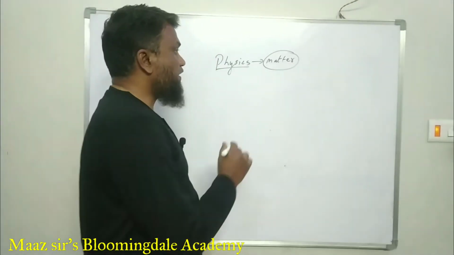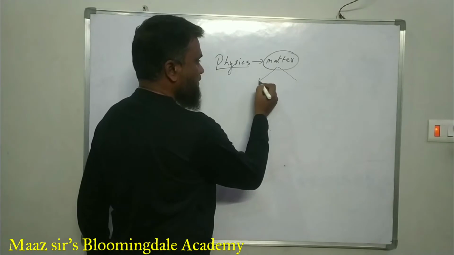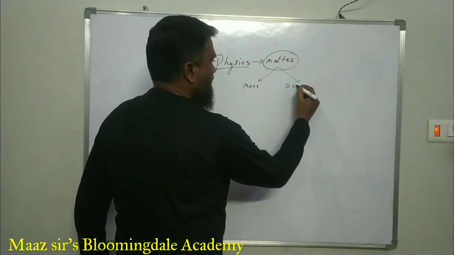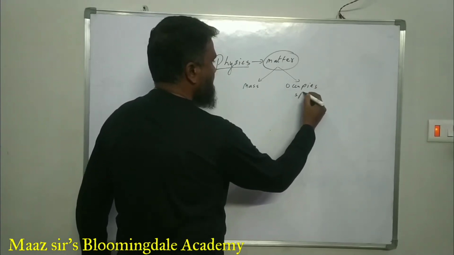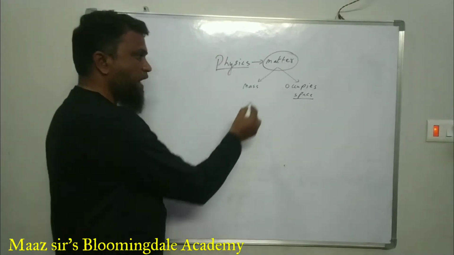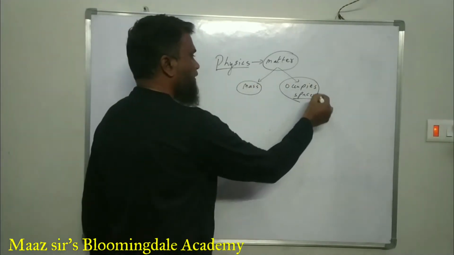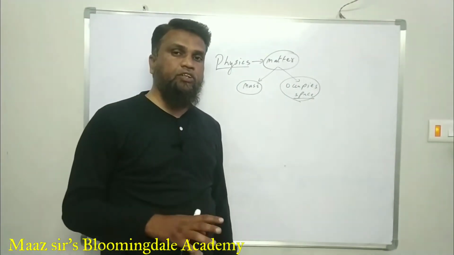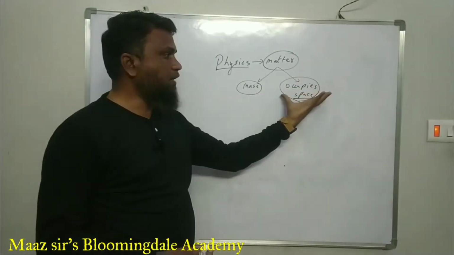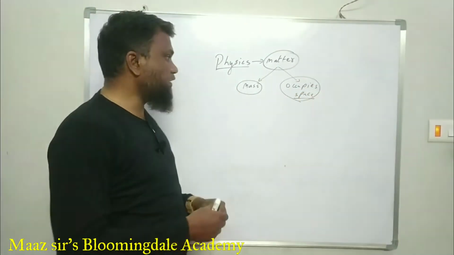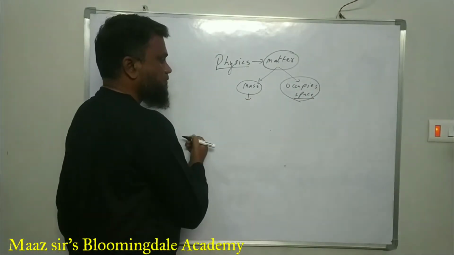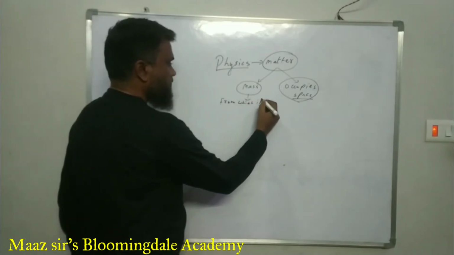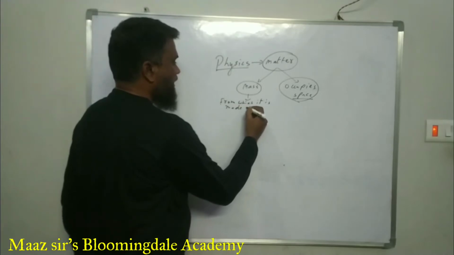Is it clear? Whenever I am talking about matter, there are two things present in matter. First one is mass, and it occupies space. Matter has mass and it occupies space. Whenever you are thinking about matter, automatically you should think about mass and that it should occupy space. Now the next question is, what is mass? Mass, you can say, is what it is made up of.